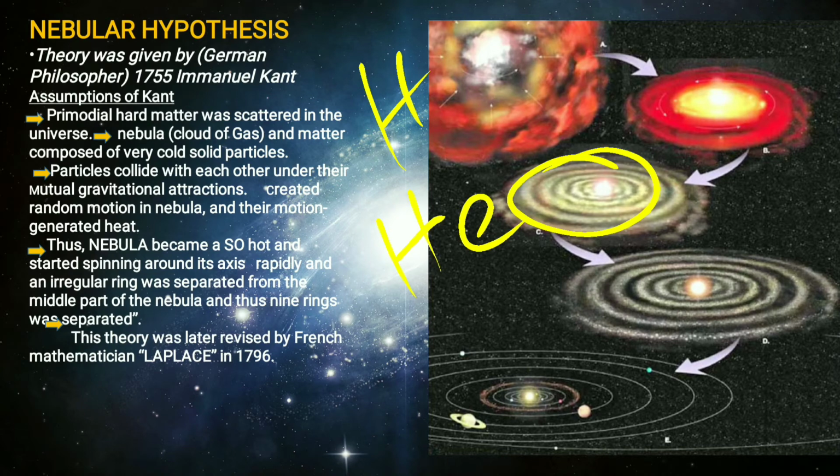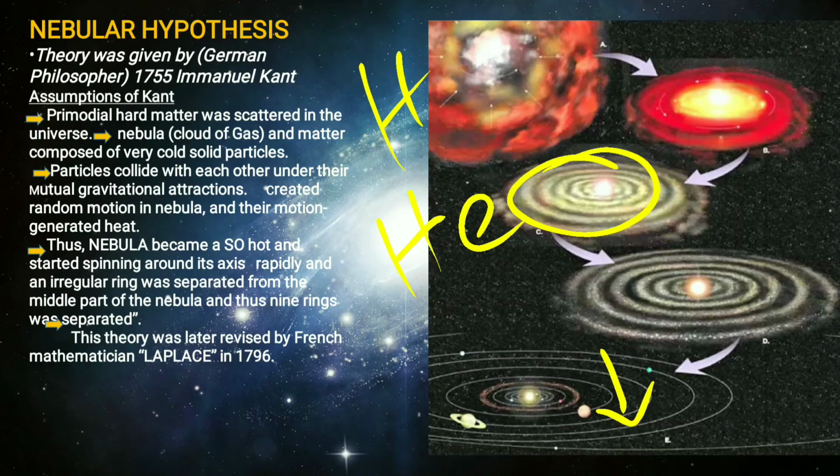rapidly that an irregular ring was separated from the middle part of the nebula, and thus nine rings were formed. When the disk was rotating, the hydrogen and helium gases, which are less dense, started moving towards the center, and the elements with very high density started moving away from the center.